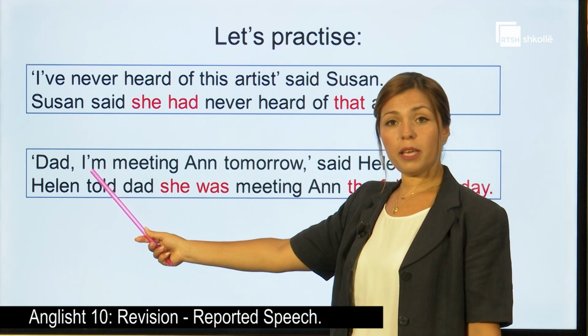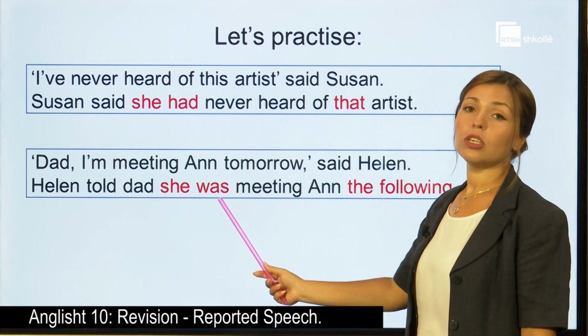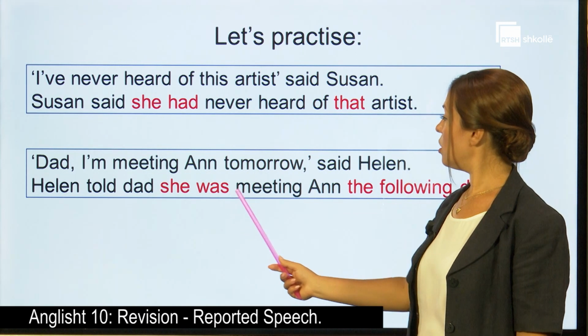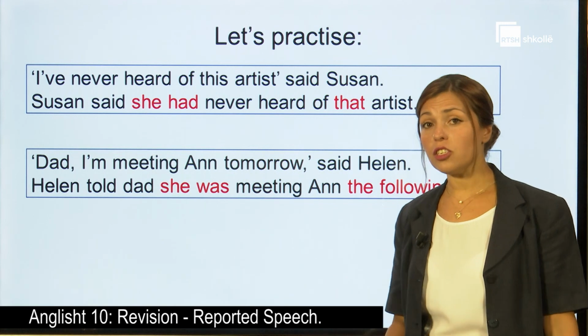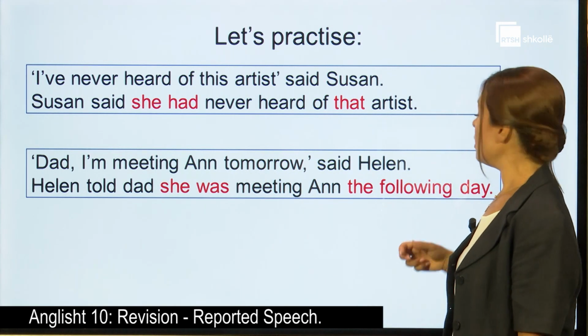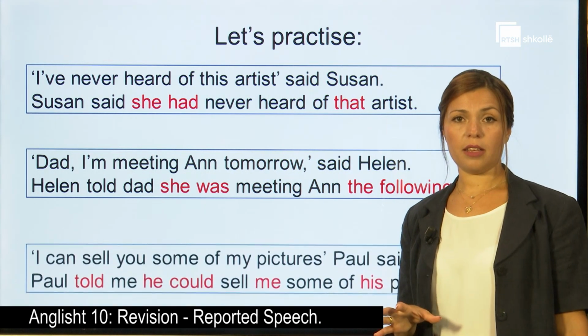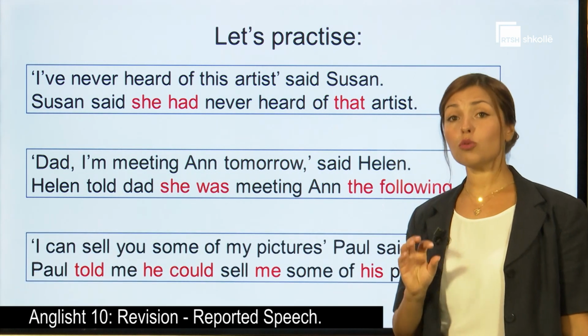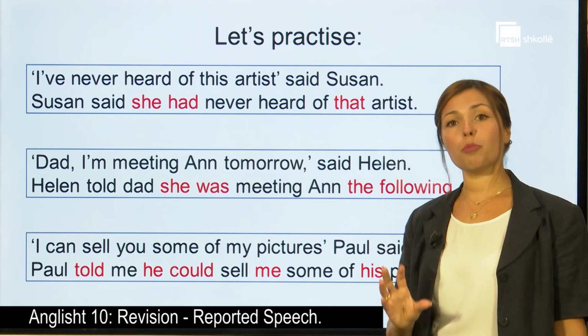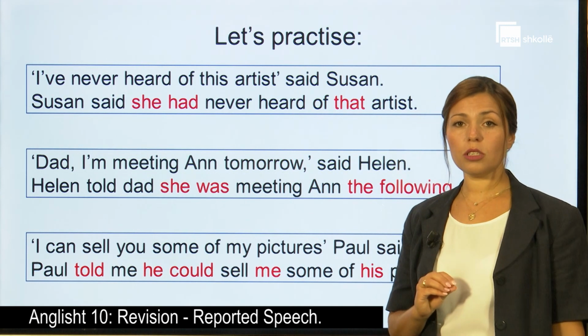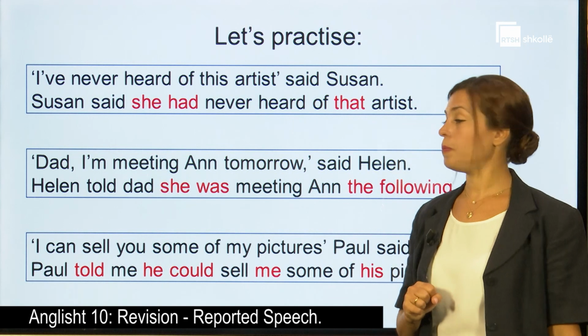It is the verb to be in the past, was. She was meeting Anne. The word tomorrow we said changes. So meeting Anne the following day. So we're changing all those words that we saw. The tenses, the time expressions, the pronouns, those words that show the place.